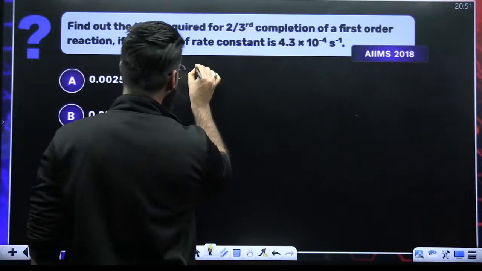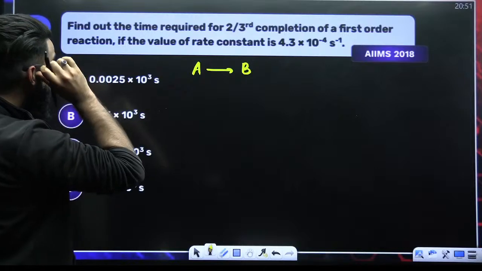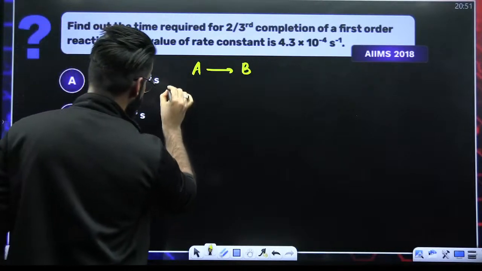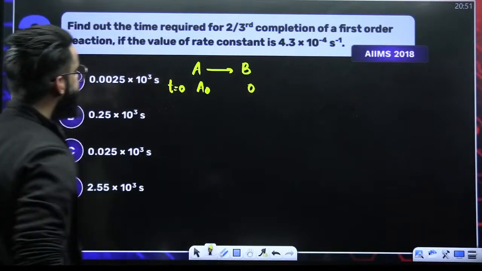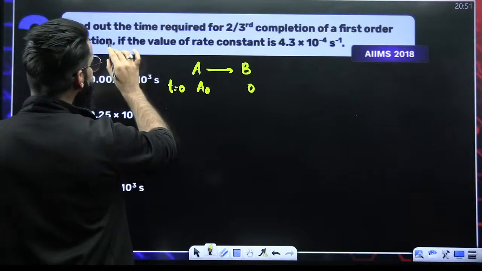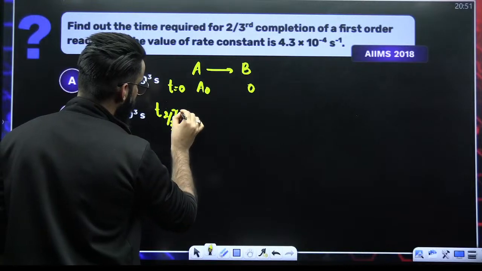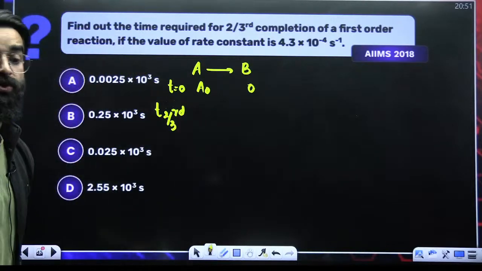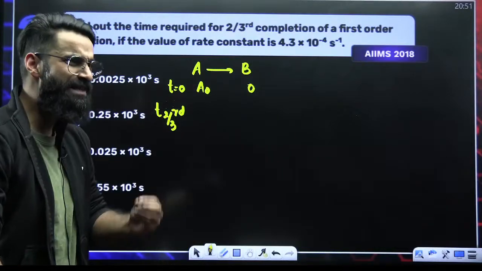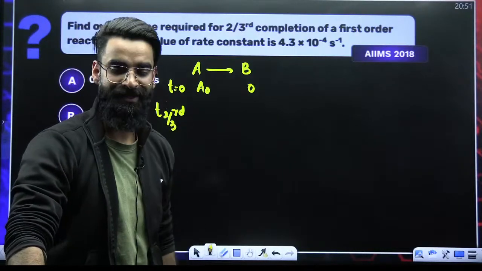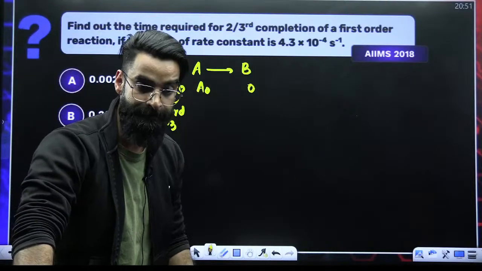My dear students, first of all, assuming that the reaction is A gives B. The reaction is following the first order kinetics. Let's say at time t is equal to 0, the amount of reactant is A0. Find out the time required for 2/3 completion. Time taken to complete 2/3 of the reaction. What is meant by completion of 2/3 of the reaction? That means 2/3 amount of reactant would have got converted into the products.